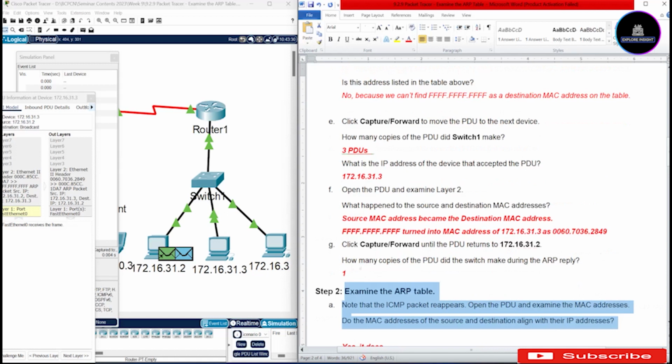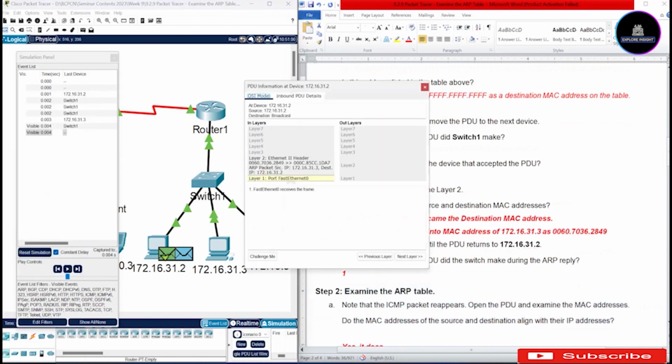Now, if you notice here, while we have the PDU, we also have the ICMP packet. At this point, it reappears. So we are going to open the PDU and then examine the MAC address. Open that with me if you're following along. You notice that we have the MAC address of both the source and the destination.